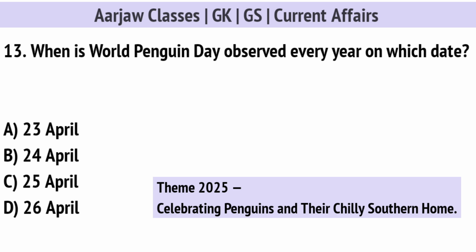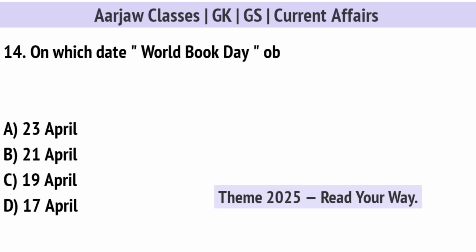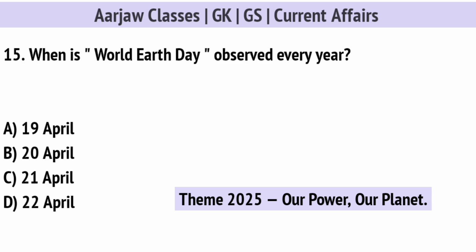World Penguin Day observed every year on which date? Correct option is C, on 25th April. On which date World Book Day observed every year? Right option is A, on 23rd April. When is World Earth Day observed every year? Correct option is D, 22nd April.